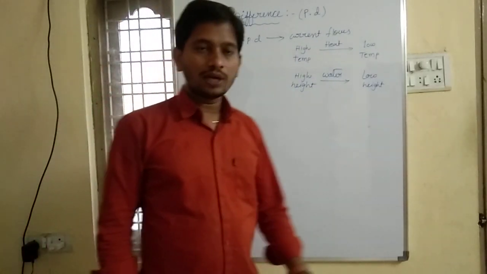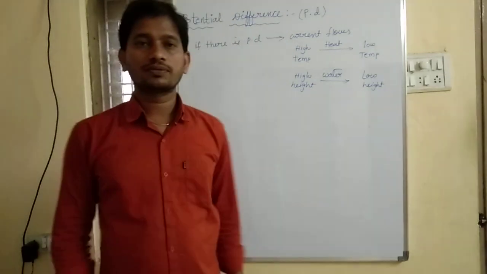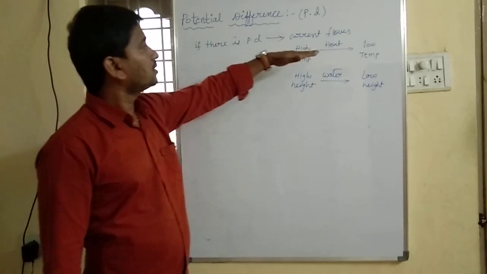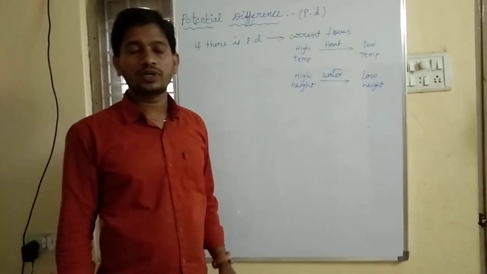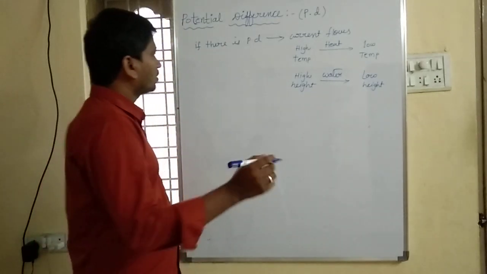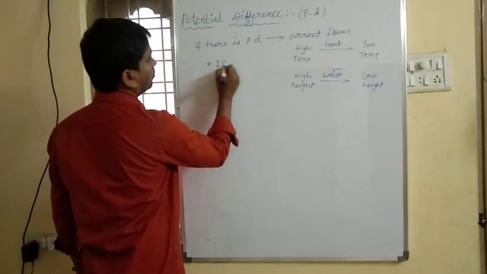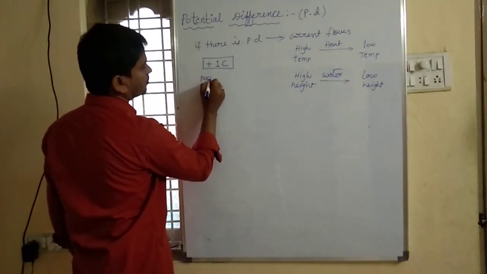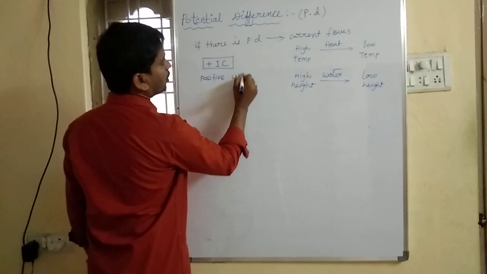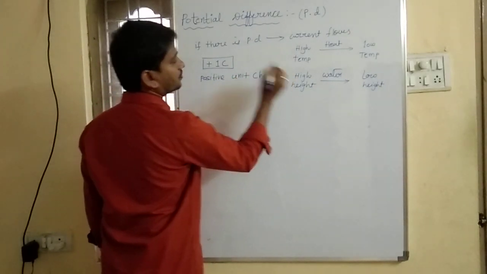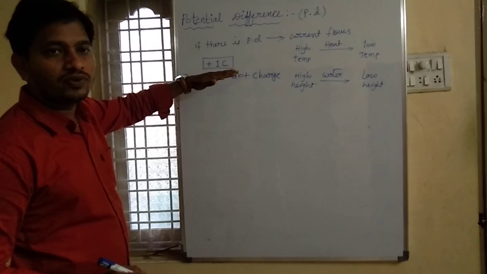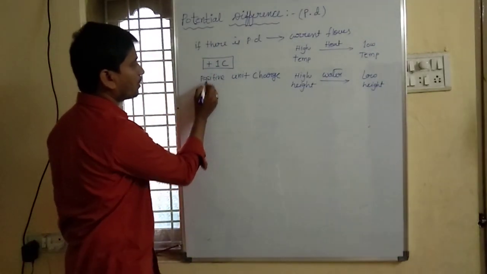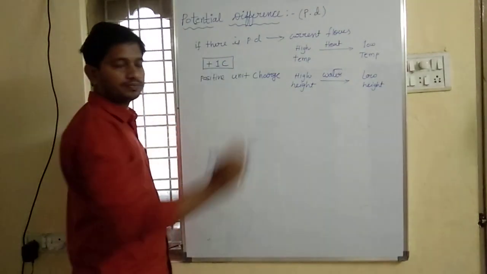Now, come and tell me, what is the definition of potential difference? Before we talk about the definition of potential difference, first you should know about positive unit charge. It is the guy who will help us to know what we mean by potential difference. So positive unit charge is nothing but positive 1 unit charge.